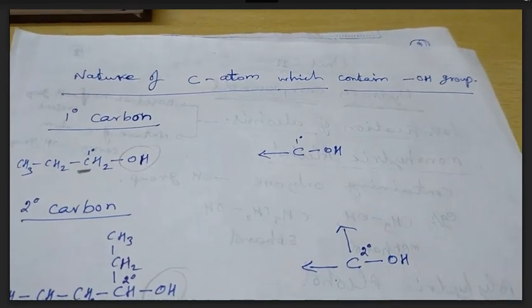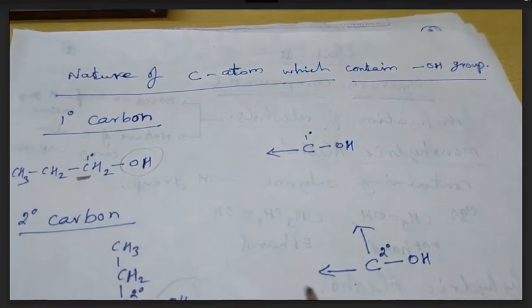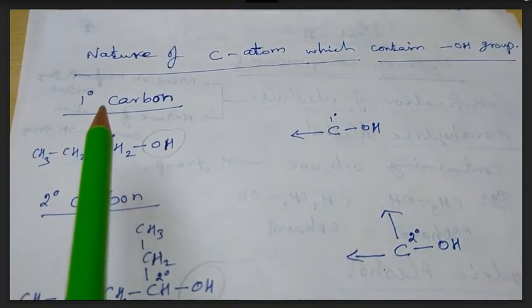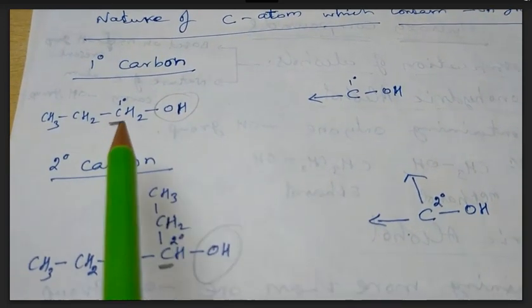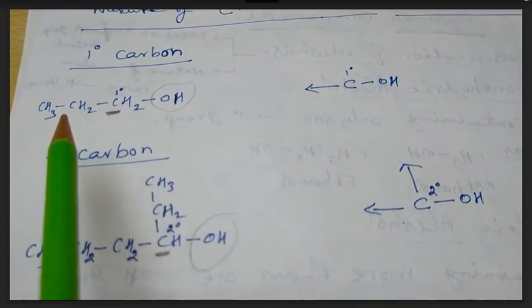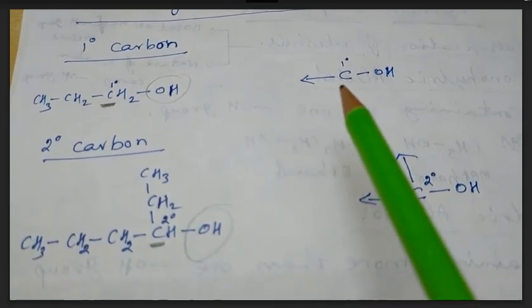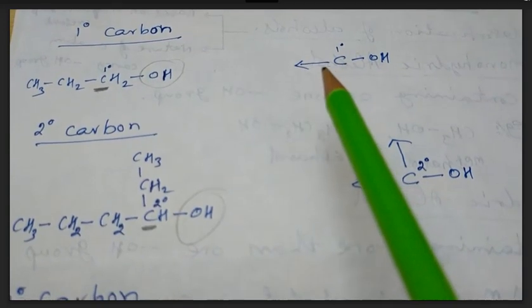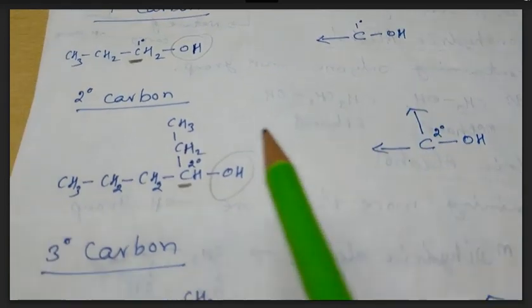Next one, the nature of the carbon atom which contains the OH group. The first one, primary carbon. The carbon containing the OH group, from that only one carbon chain single branch started over, that we may denote as carbon having OH group with one single arrow, that is called primary carbon, that is called primary alcohol.